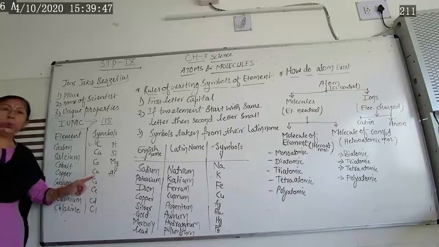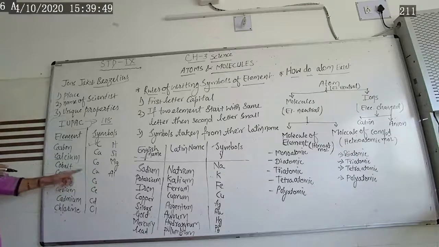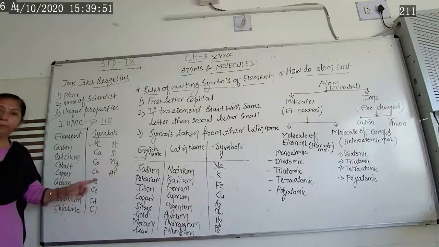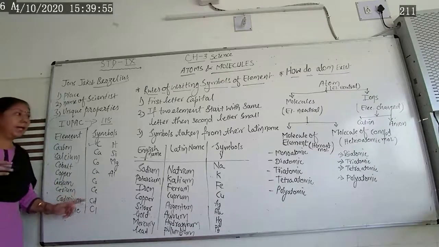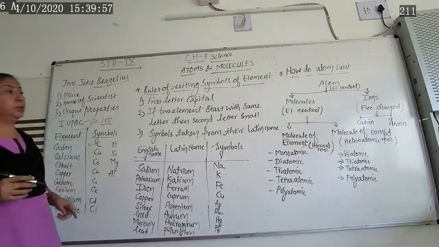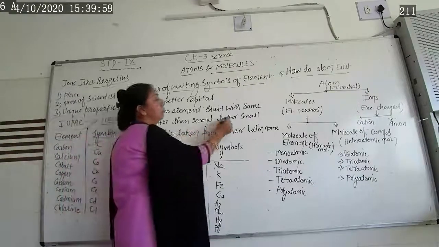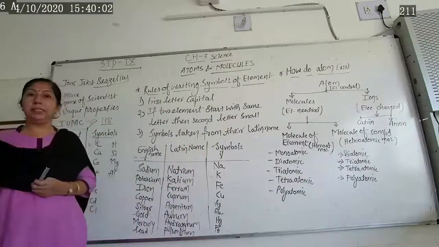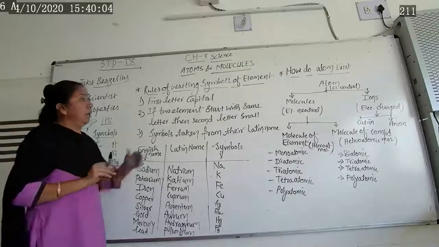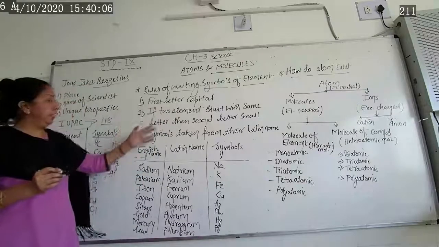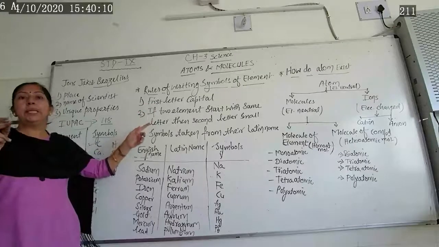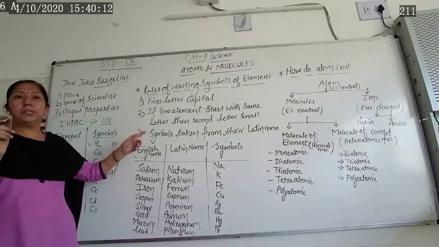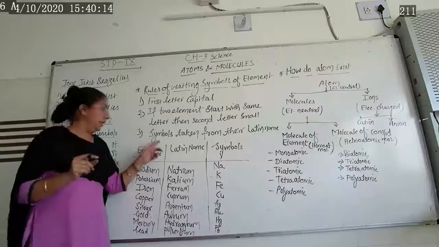Cobalt, C-o, the O is small. Copper comes from the Latin word cuprum, so Cu. Cesium, so Cs. Likewise, the second letter should be small. This way they have decided these rules. So the rules for writing the symbols of different elements are: the first letter should always be capital, and the second letter, if there is one, is a small letter.